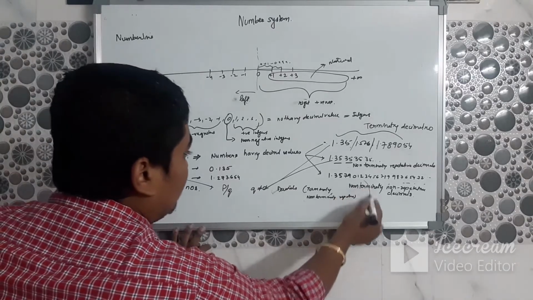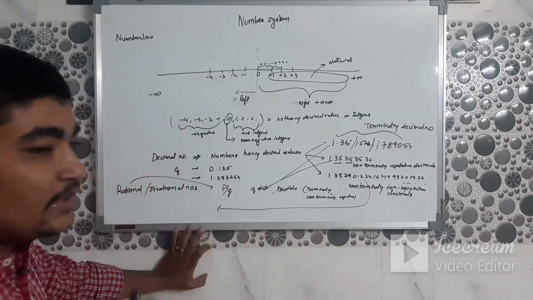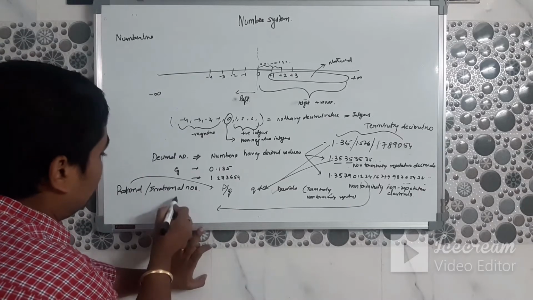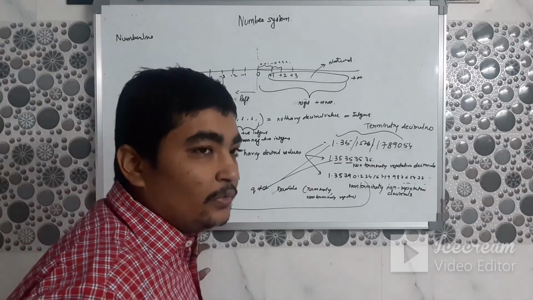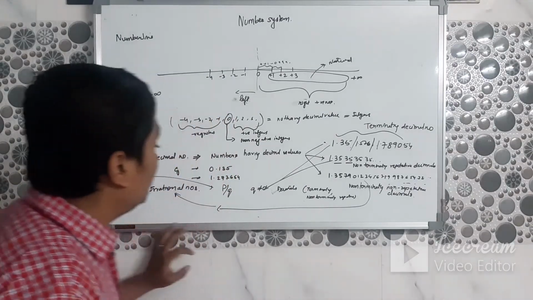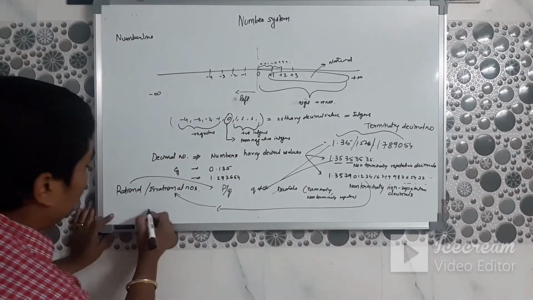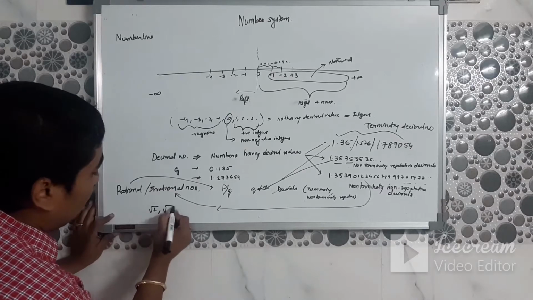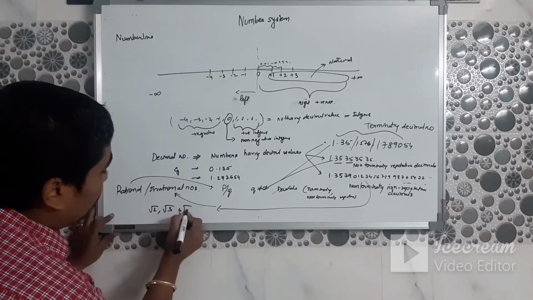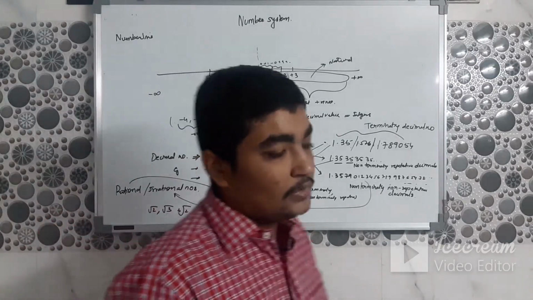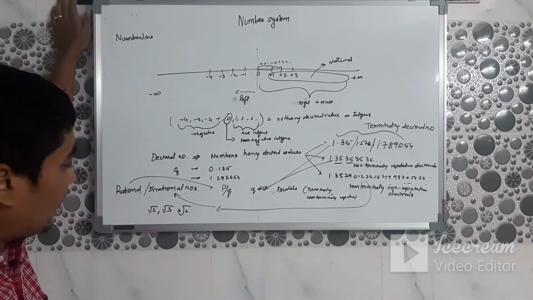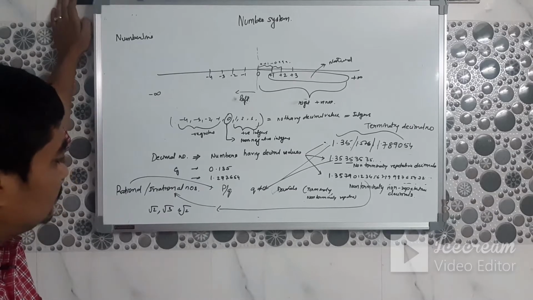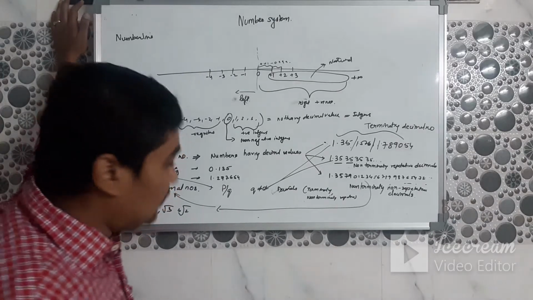But numbers such as this, which are non-terminating and non-repetitive, are called irrational numbers. Every square root and cube root number like this is an irrational number. You have understood: root 2, root 3, cube root 2, all irrational numbers. So we are clear with this.